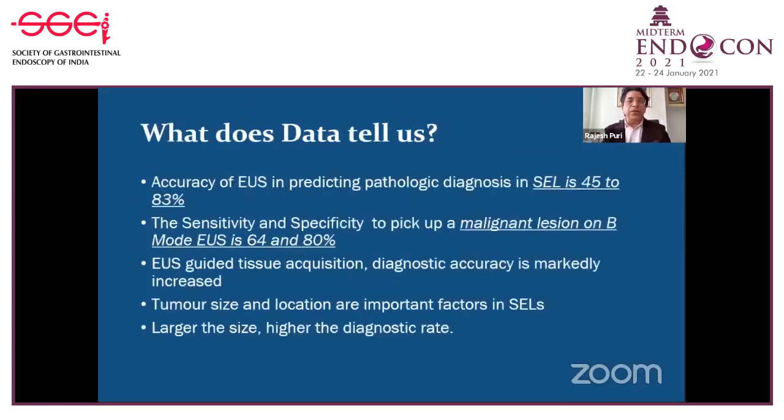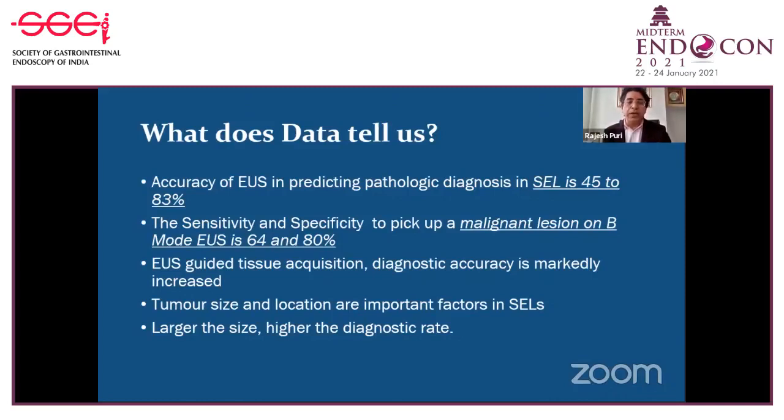So what does the data tell us about the sensitivity and specificity of EUS? When we talk about EUS as morphology, it gives the diagnosis in 45 to 83%. The accuracy is very poor. The sensitivity and specificity for picking up malignant lesions is 64 to 80%. So if a patient has 3 out of 5 features, then there is a high probability that you are dealing with a malignant GIST. EUS-guided tissue acquisition increases the diagnostic accuracy.